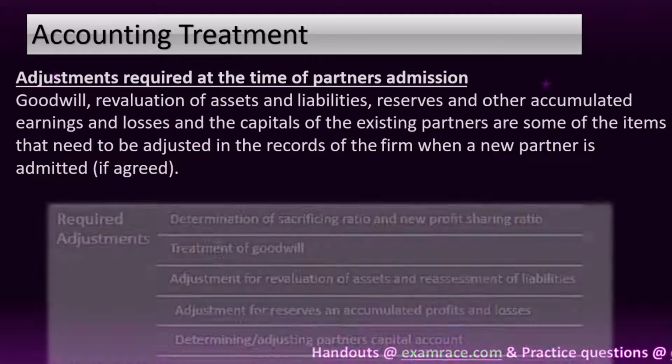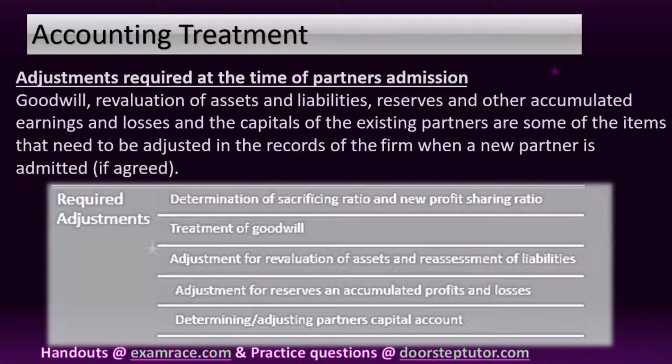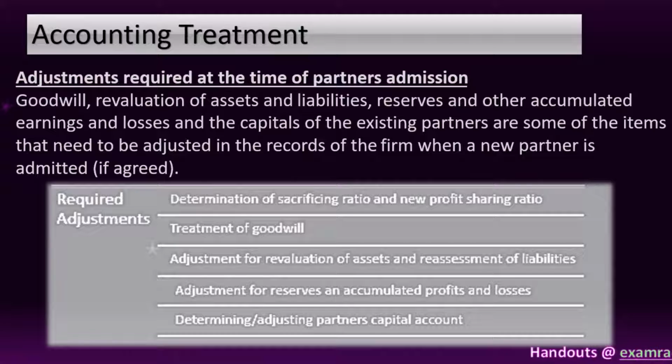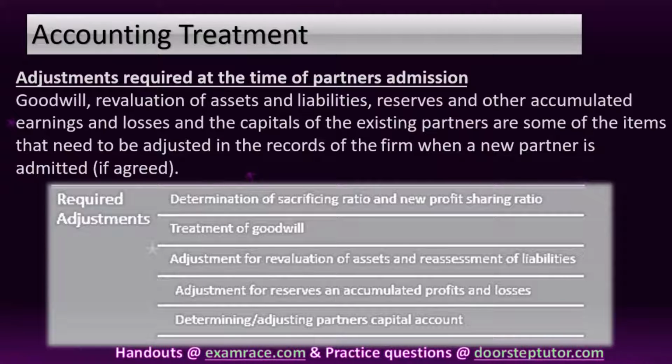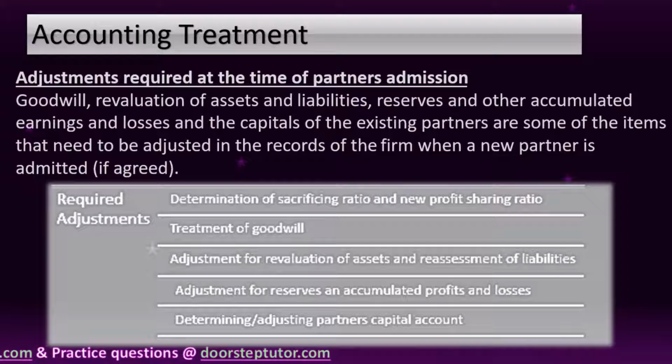Now moving on to the required adjustments. First one is determination of sacrificing ratio and new profit sharing ratio. The new partner acquires his share in profit from the old partners. This reduces the old partners' share in the profits. Hence, the problem of determining the new profit sharing ratio simply involves the determination of old partners' new share in the profits of the reconstituted firm.